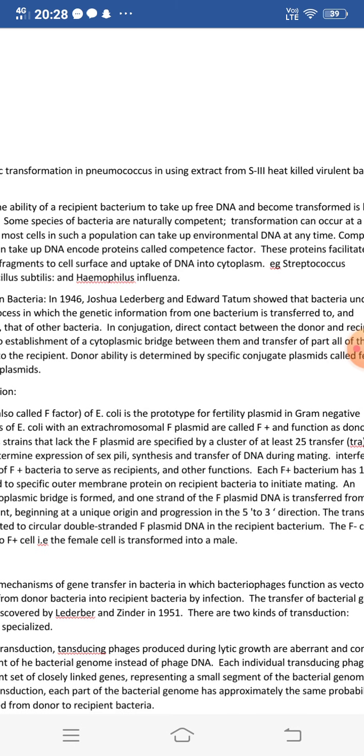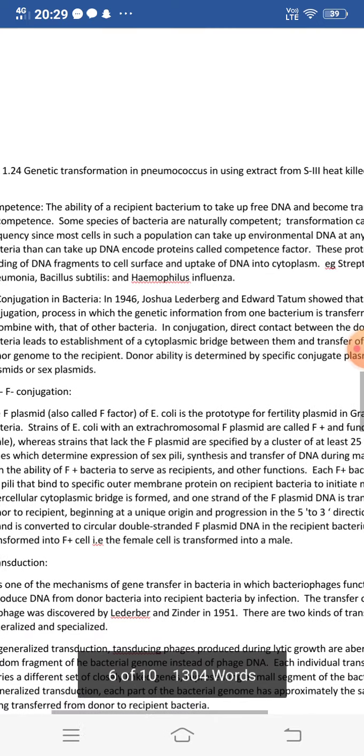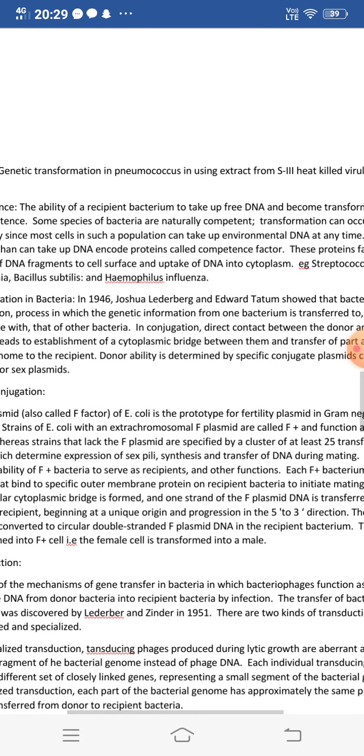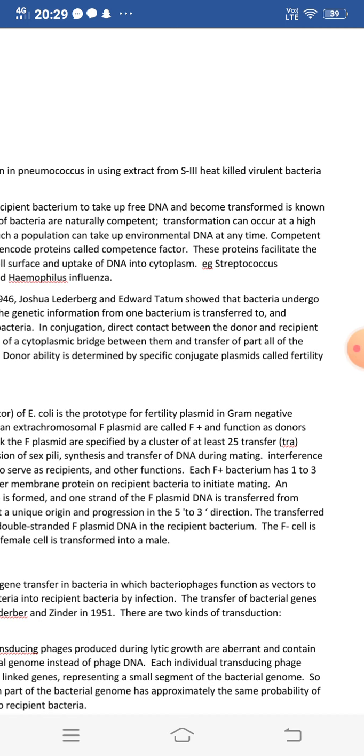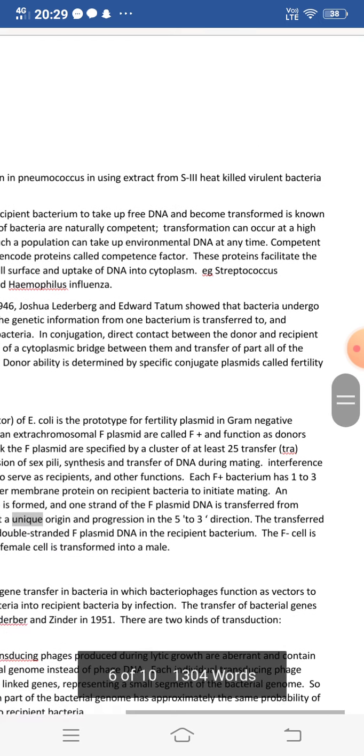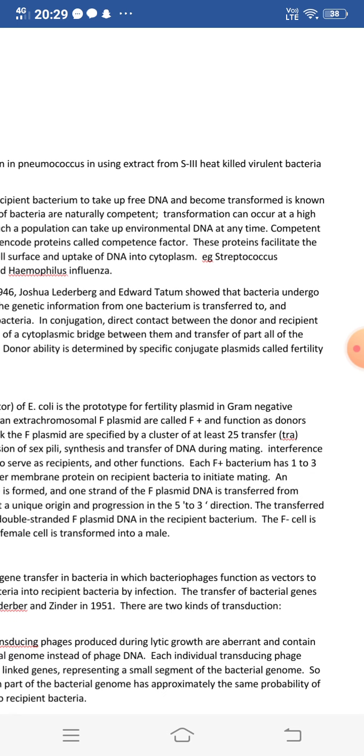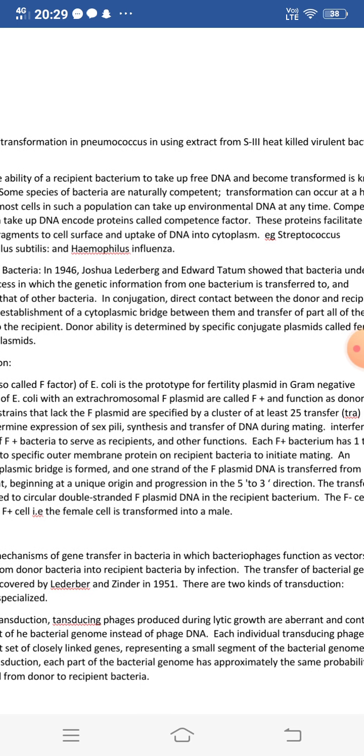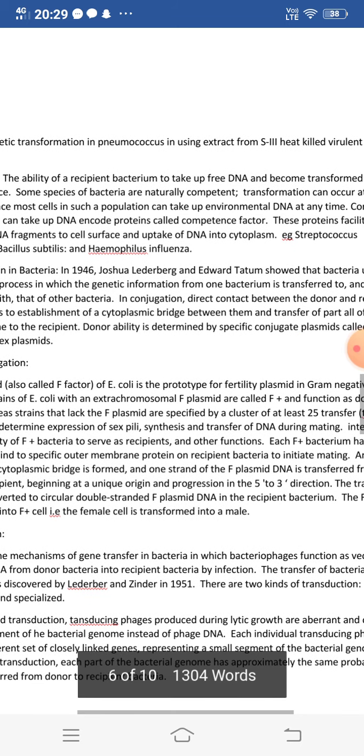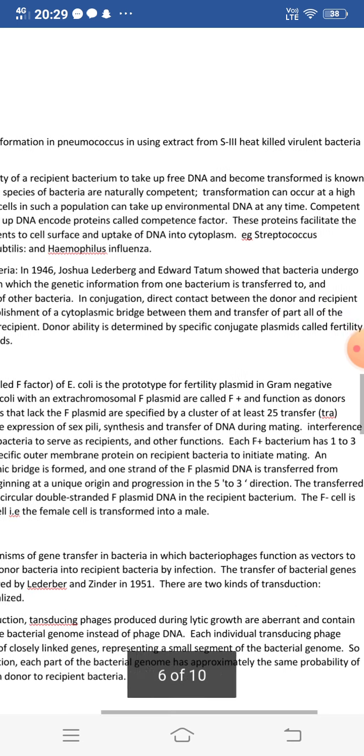The F plasmid is specified by a cluster of at least 25 transfer or TRA genes, which determine expression of sex pili, synthesis and transfer of DNA during mating, the ability of F positive bacteria to serve as donors, and other functions.